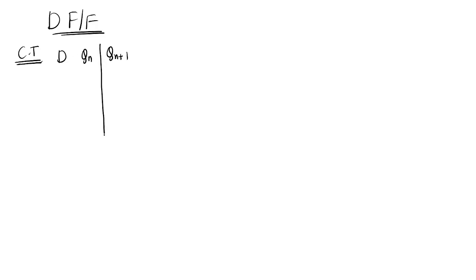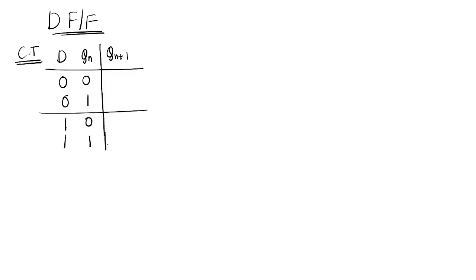Okay, next, coming to the D flip-flop. First, draw the characteristic table. What is the characteristic table? D, Qn, and Qn plus 1. When D is 0: 0, 0, 0, 0, 1, 0, and 1, 0, 1, 1.